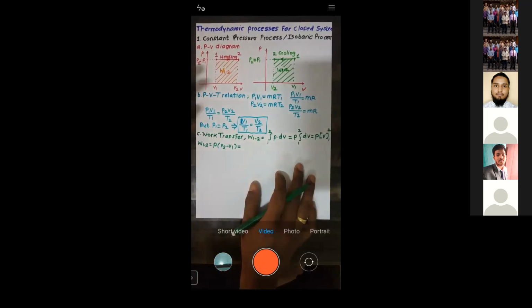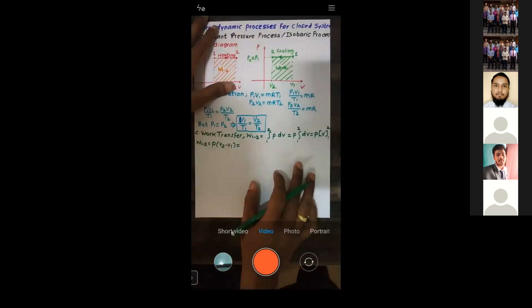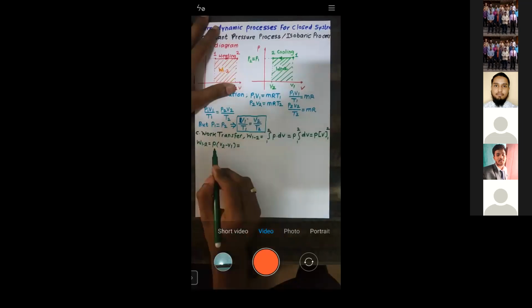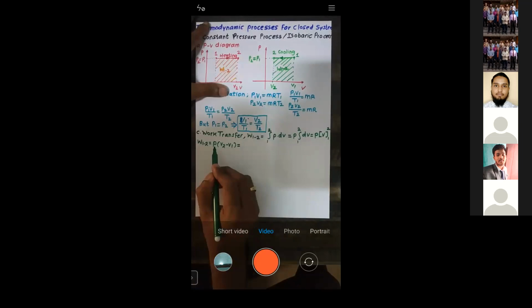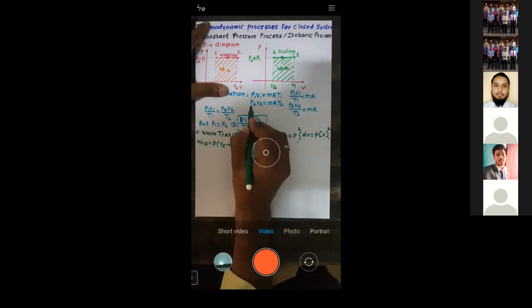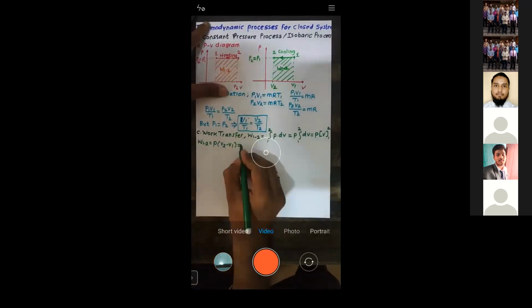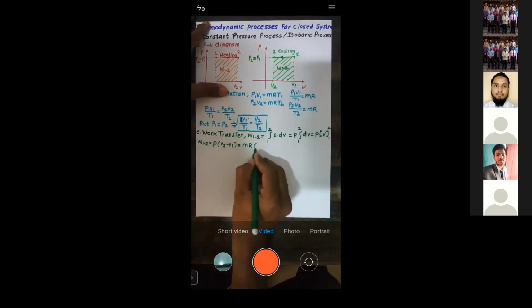Okay, now see, what is P2 V2? You can check. See, this P is nothing but P2 or P1 because it is the same. Pressure is the same. P is P2 or P1. Then what is P2 into V2? It's mRT2. You can check it. P2 V2 is mRT2.